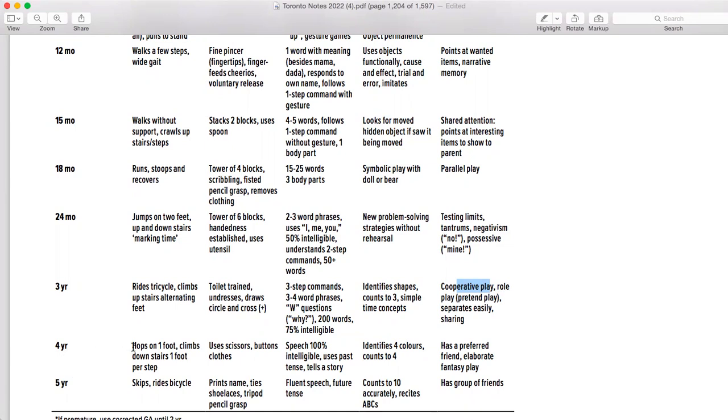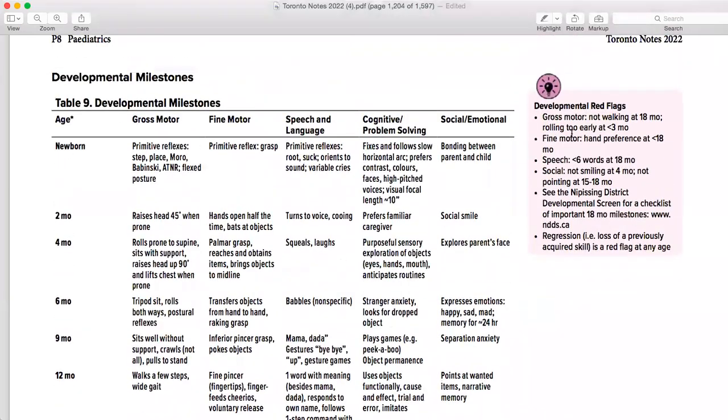At 4, he's basically going to start hopping, use scissors, speech, and identify at least 4 colors, and has a preferred friend. At 5 years, he skips and prints his name, ties shoelaces, is fluent in speech, counts up to 10 accurately, and has a group of friends.